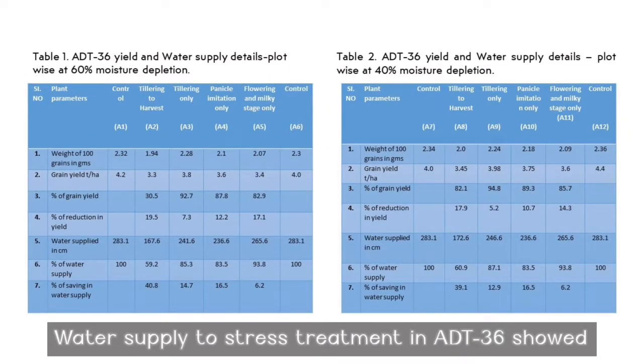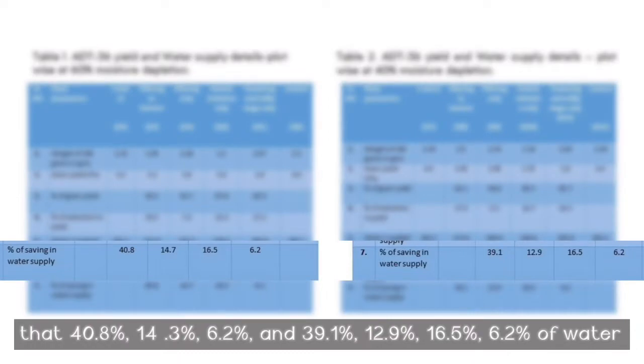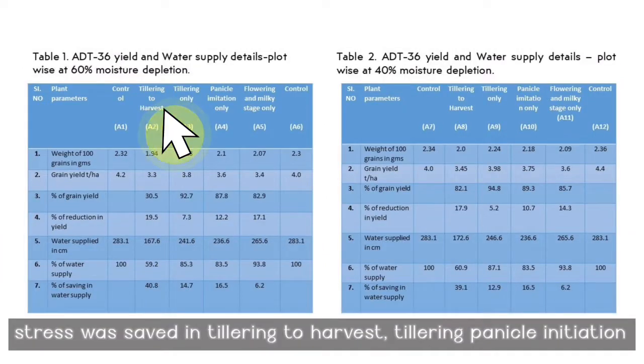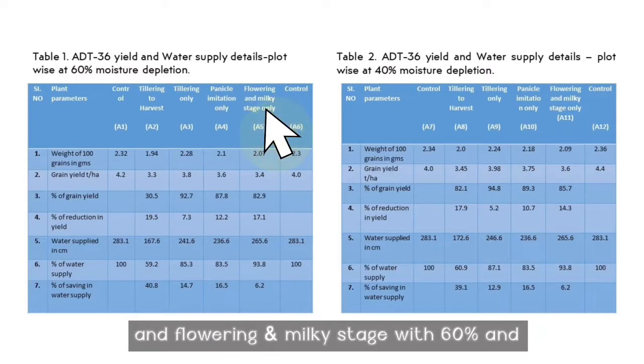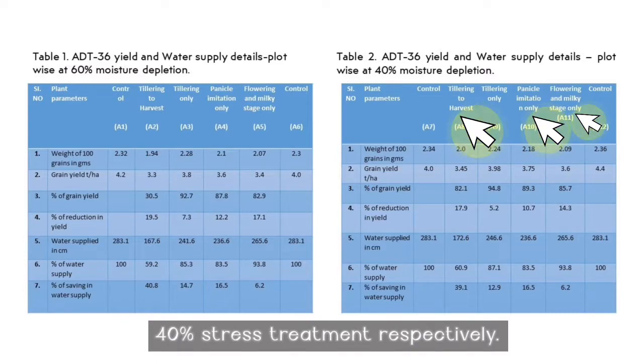Water supply to stress treatment in ADT 36 showed that 40.8%, 14.3%, 6.2%, and 39.1%, 12.9%, 16.5%, and 6.2% of water was saved in the tillering to harvest, tillering to panicle initiation, and flowering and milky stage treatments with 60% and 40% stress respectively.